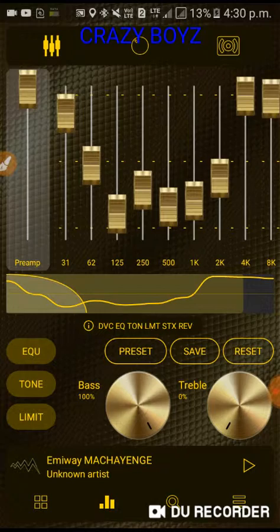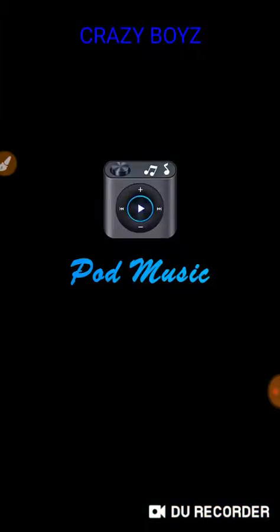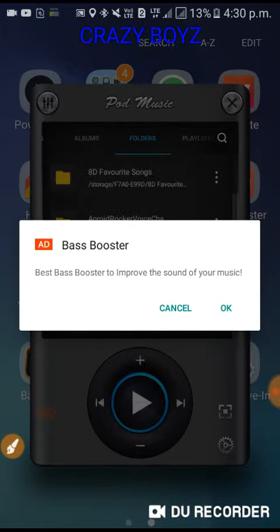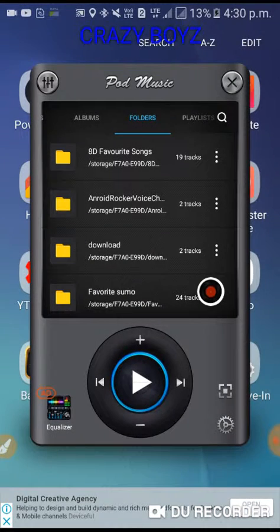And now our second application is Pod Music. This app consists of ads, so this is not our fault. See, the ad appeared. As I have told you before, when we turn on this application, ads appear, and when operating also. Then here you have to press cancel, and select our song.